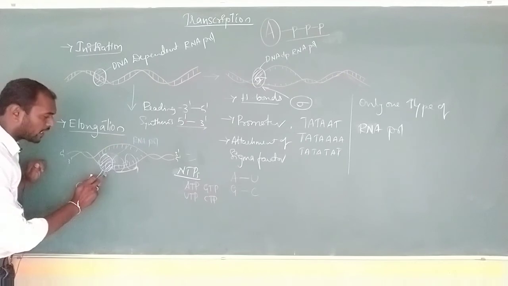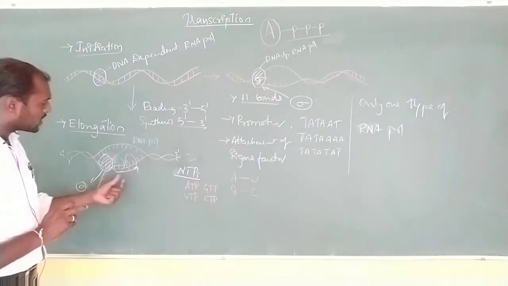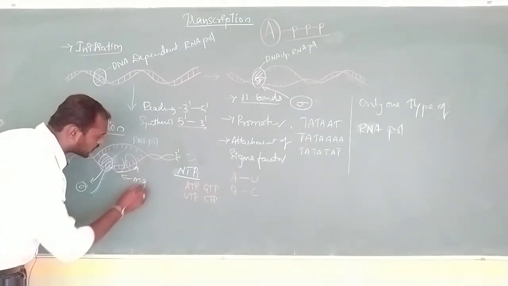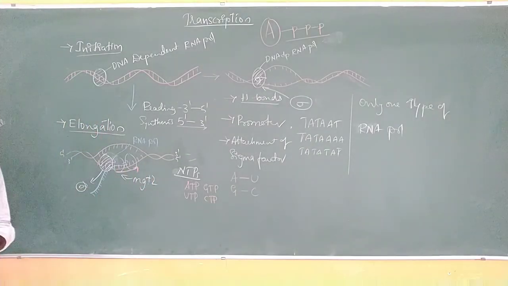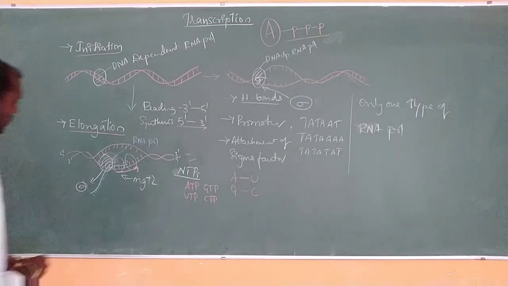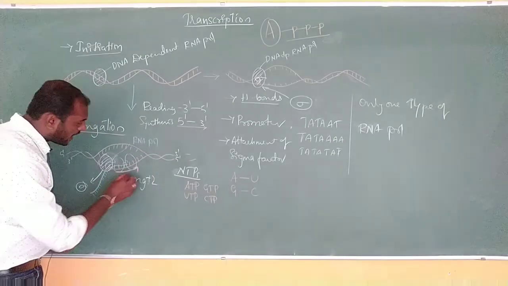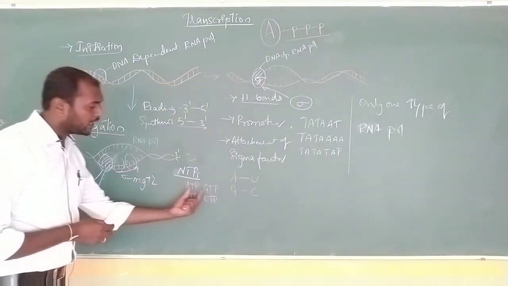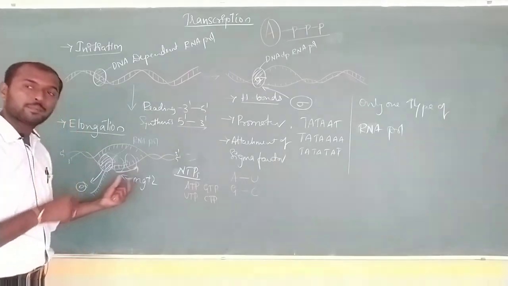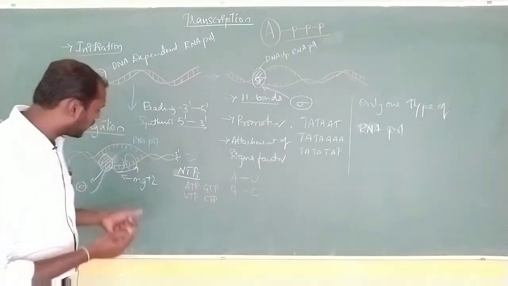And a very interesting thing is that this particular RNA polymerase is going to take the help of the ions called Mg+2. This Mg+2 helps in shifting as well as adding of ATP, GTP, UTP and CTP to the respective complementary bases. Okay, they are going to help in producing the complementary base strand.